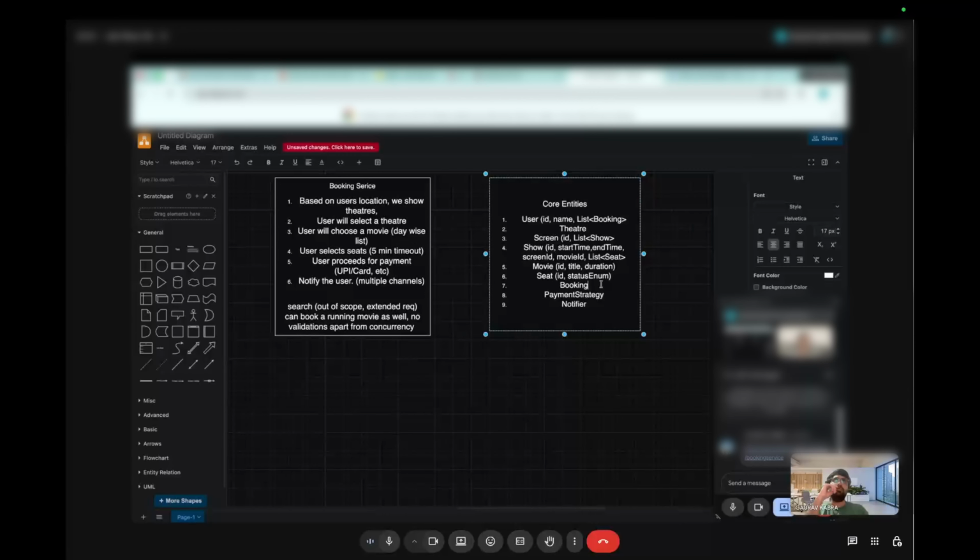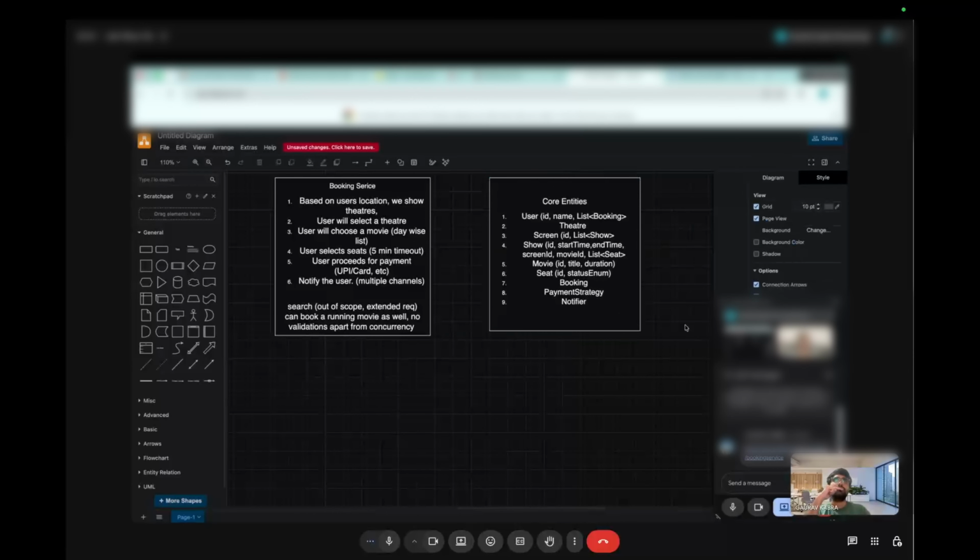Can we move on to the payment part? Do you know about the double spending problem? Based on the terminology, I'm thinking suppose a user clicked multiple times and is trying to pay for the same transaction twice, something like that. Yeah, either the user or the service itself internally retries the payment. Let's say the payment went through, but they did not get the ack, the acknowledgement from the payment gateway. So after some time, they might retry, right? So how do we prevent the double spending?